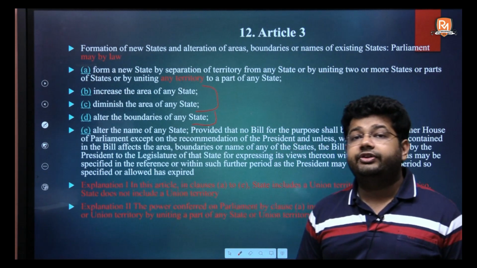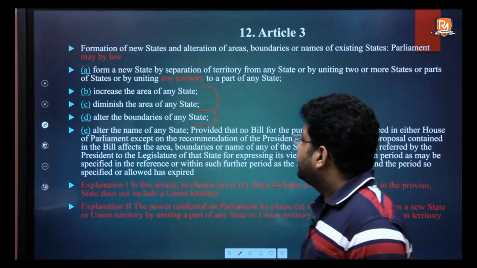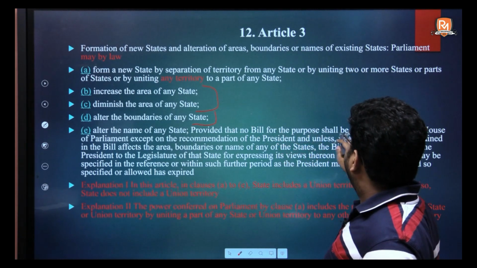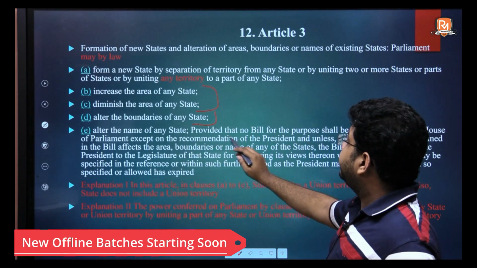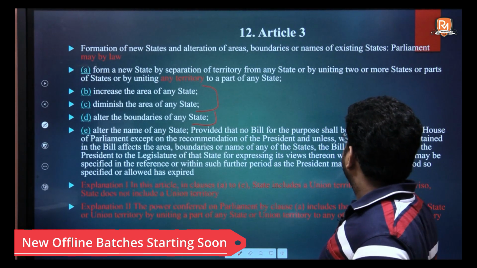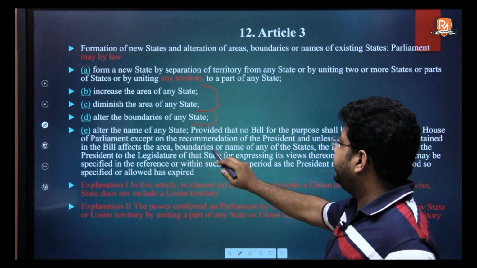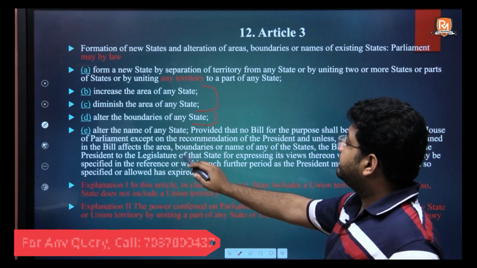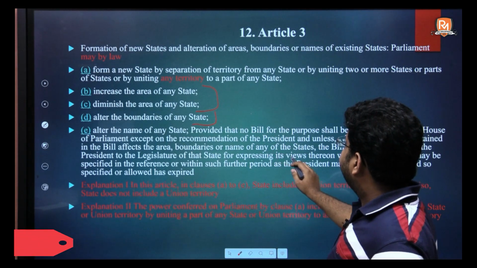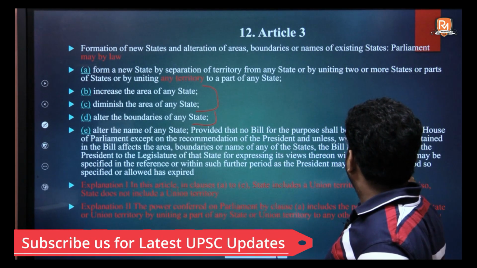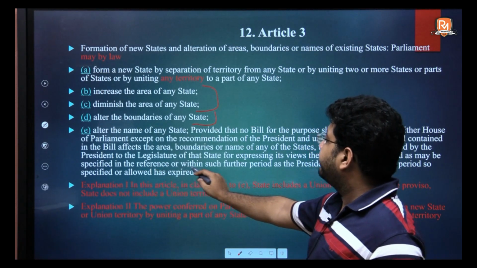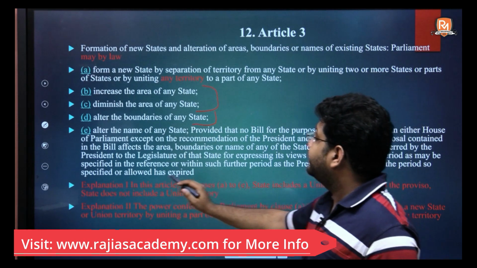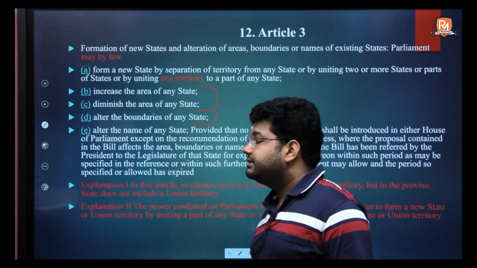Let's see what Article 3E says. That to alter the name of any state, provided that no bill for the purpose shall be introduced in either house of the parliament except on the recommendation of the president, and unless where the proposal contained in the bill affects the area, boundaries and name of any of the states, the bill has been referred by the president to the legislature of that very state for expressing its views thereon within such period as may be specified in reference, or within such further period as the president may allow, and the period so specified or allowed has expired.